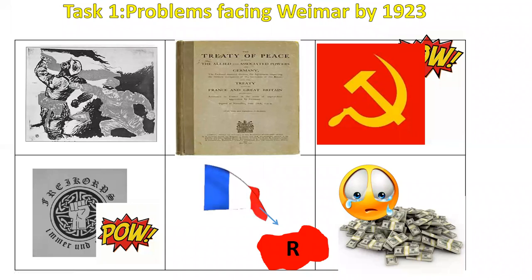Now your first task is to pause this video and just work out what these 6 pictures represent in regards to the problems that Germany were facing by 1923. Don't forget that after the war was ended in 1918, a new democratic government came to Germany. This government was known as the Weimar Republic. So pause the video here and make a spider diagram of all the problems that Germany were facing by 1923. This should take you roughly about 5 minutes.